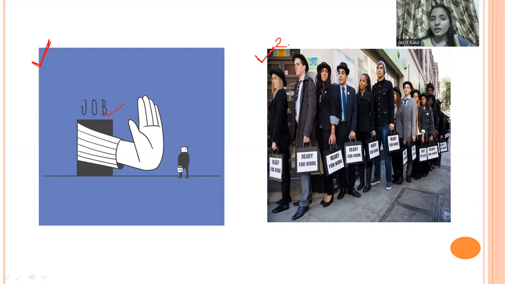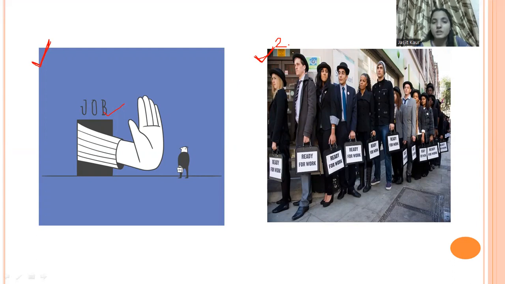Yes. So tell me, from the uniform of this person, what do you think? What kind of unemployment is this? Yes. We can say that it's educated unemployment, because from their dressing sense we can say that they are all educated people, but they are not getting the job. They are ready to do the work, but they are not getting the job. So we can consider this as educated unemployment.